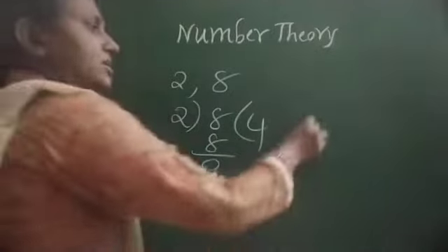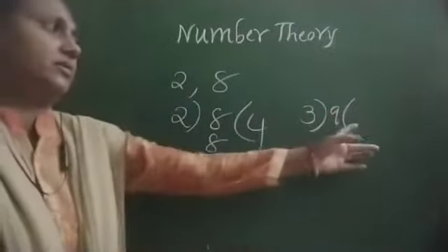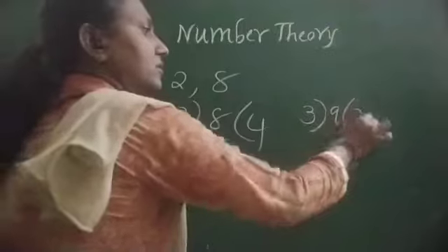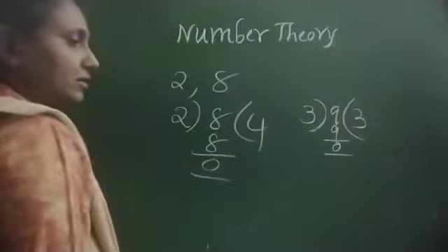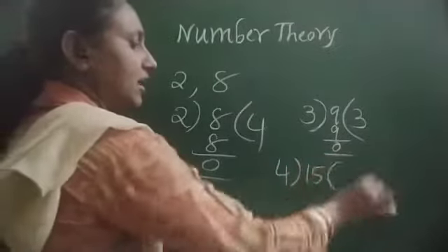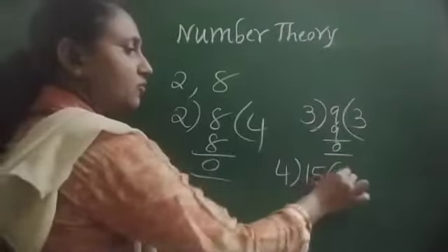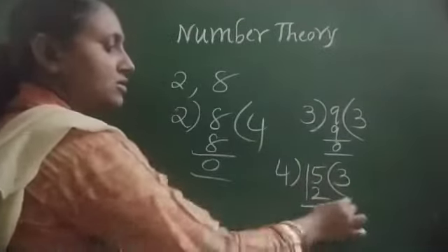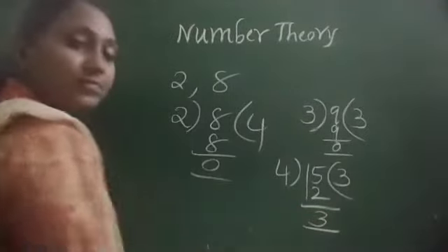You take any two numbers, suppose 3 and 9. I am going to divide 9 by 3. Here it is 3 times, with 0 remainder. If you take one more example, 4 and 15, observe all these operations. 4 threes are 12, it has to be completed, and now the remainder is 3.